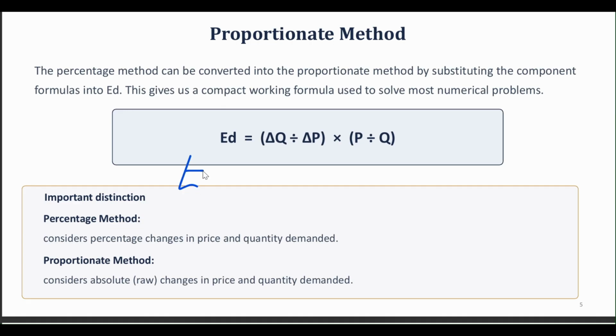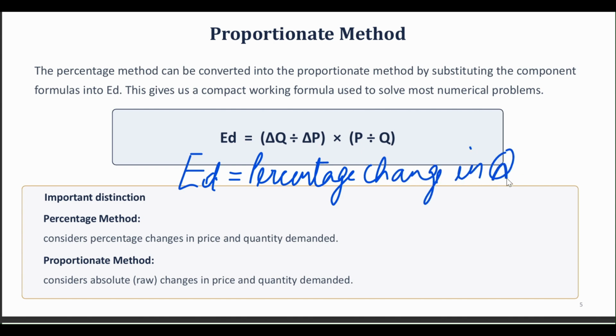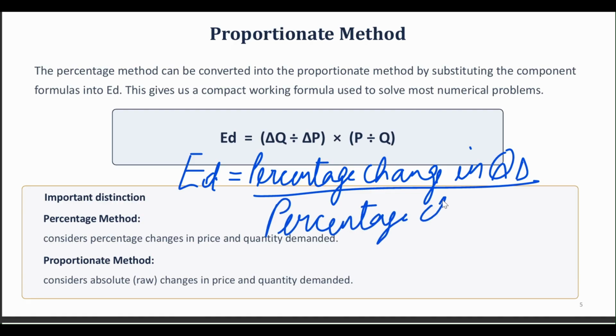So we know first of all that ED is equal to percentage change in quantity demanded. I am denoting it by QD, upon percentage change in price. Alright.